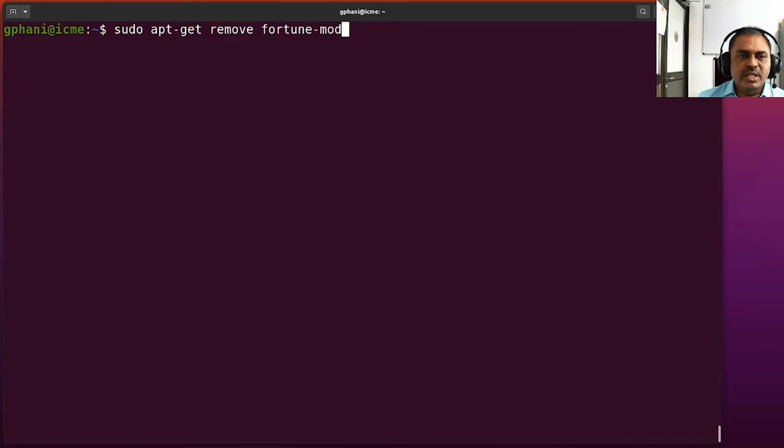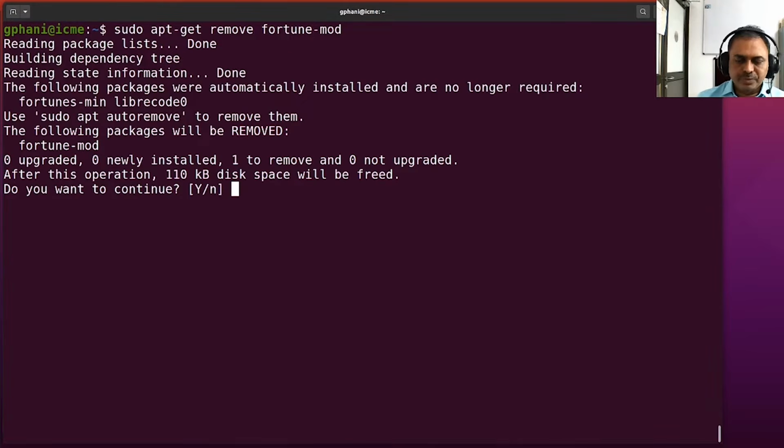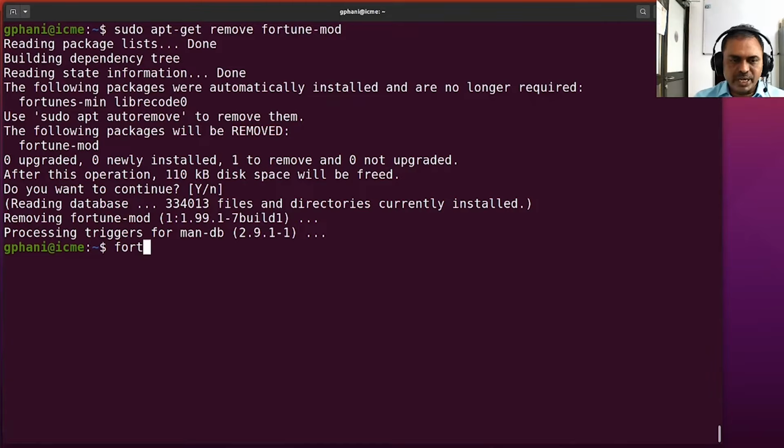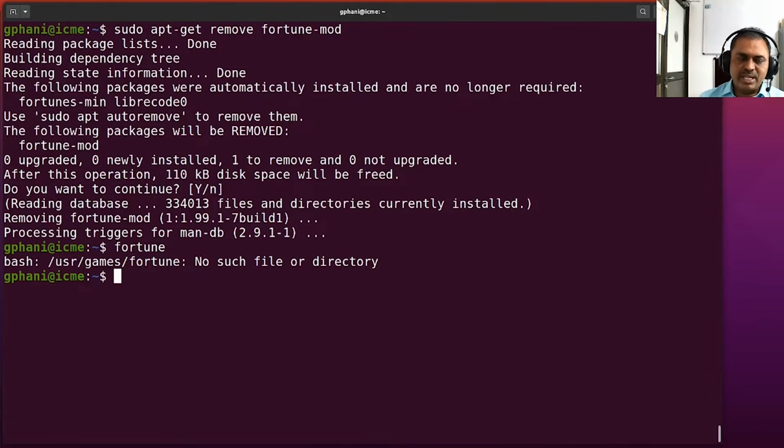So let me remove the package called fortune-mod, which contains the fortune cookies that are displayed on the screen when I run the command fortune. So I accept it. And now I would try to run the command fortune and it says there is no such command, which means that the utility has been removed from the system. Now I want to bring it back. All that I have to do is to install that package. So I would do that right away.